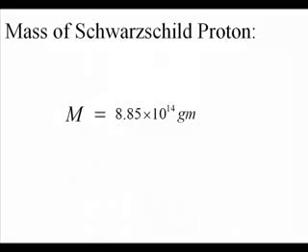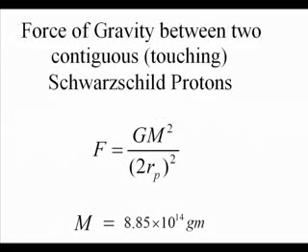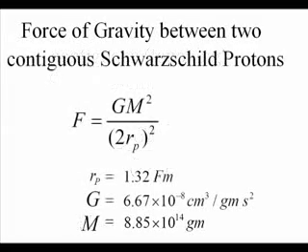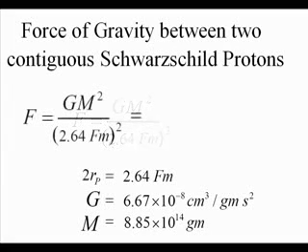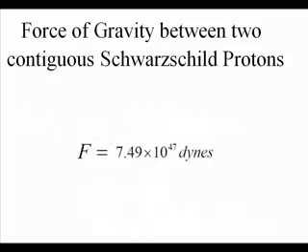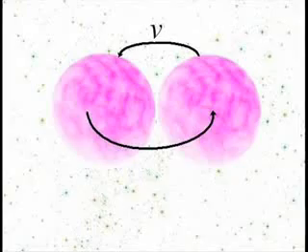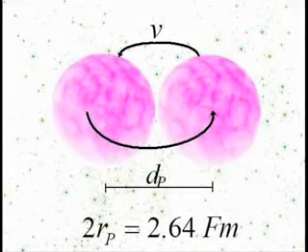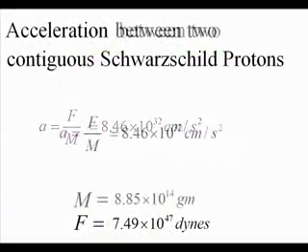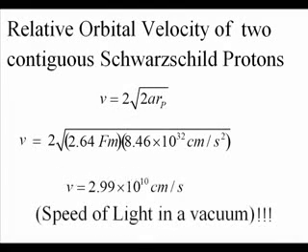the 14th grams. Haramein then uses this mass to calculate the gravitational force between two contiguous Schwarzschild protons using the semi-classical approach. We yield a gravitational force of 7.49 times 10 to the 47th dynes. If we then calculate the relativistic velocity of two Schwarzschild protons orbiting each other with their centers separated by 1 proton diameter, we get 2.99 times 10 to the 10th centimeters per second, which is also equal to the speed of light.